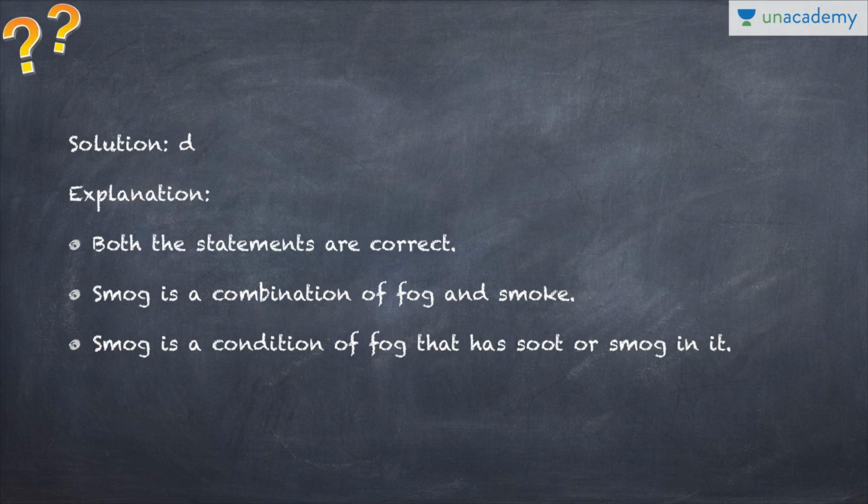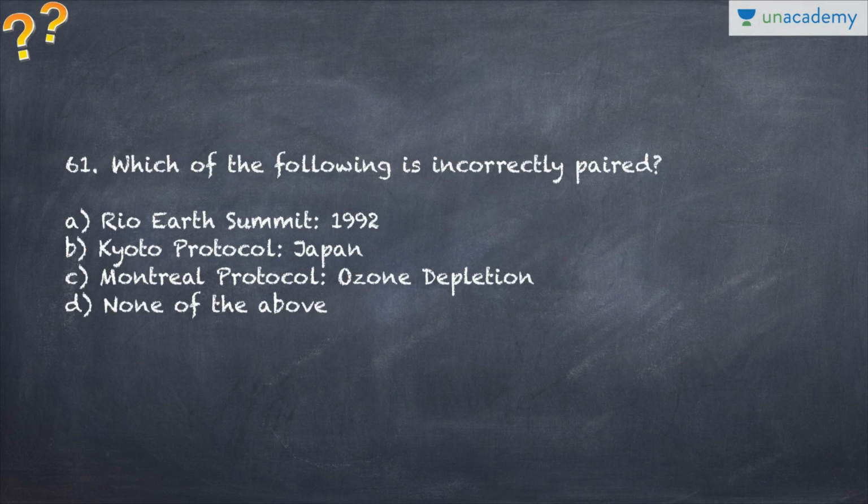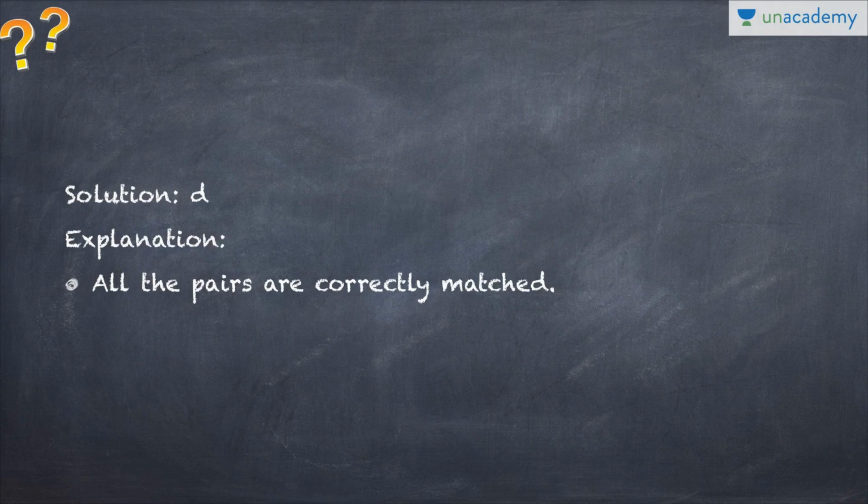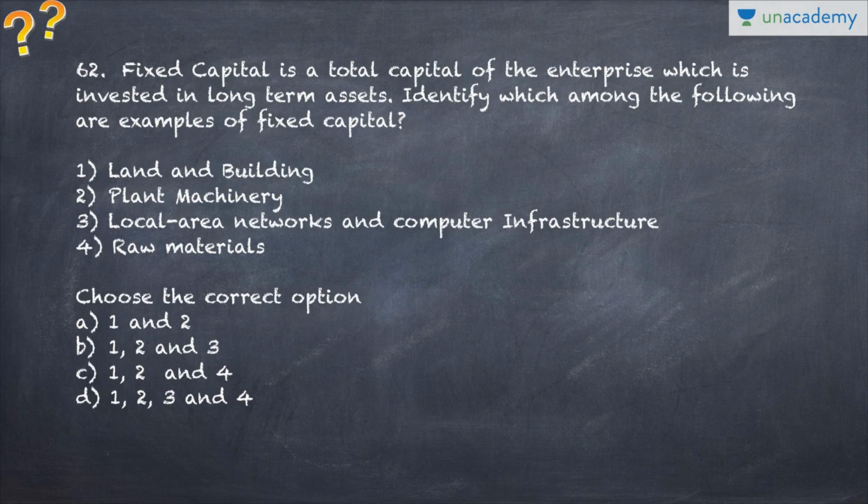And smog is a combination of fog and smoke, and it is a condition of fog that has soot or smog in it. Next one is, which of the following is incorrectly paired? Rio Earth Summit 92, Kyoto Protocol is in Japan, and Montreal Protocol related to ozone depletion. So all of them are relevant and correctly matched. D, none of the above is the answer because none of them are incorrect. So all are self-explanatory.